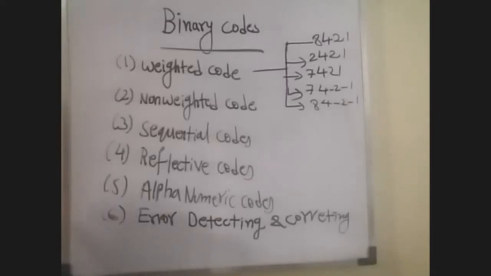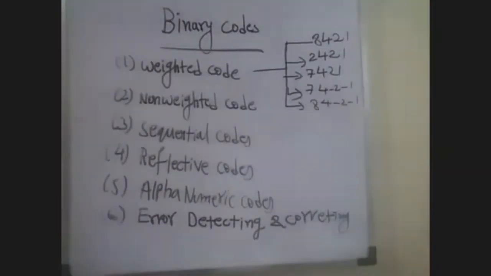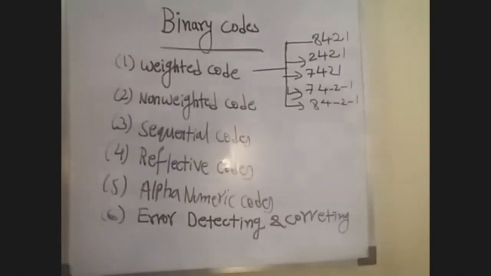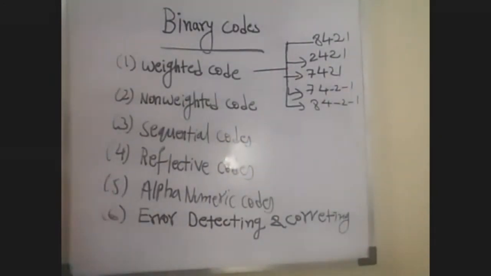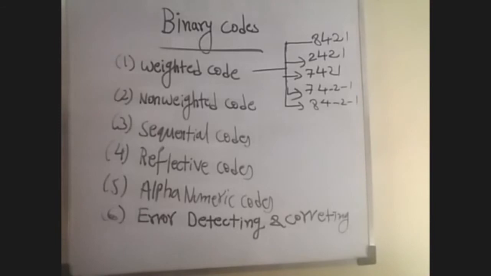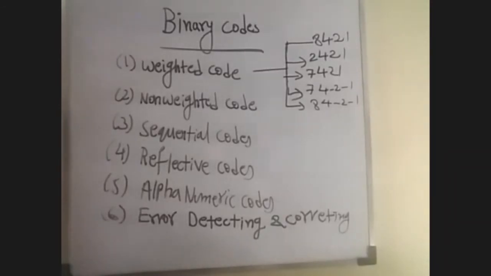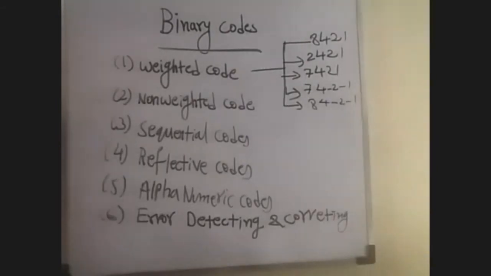The next one is non-weighted code. In non-weighted codes, the codes are not assigned any weight. Each digit position within the number is not assigned a fixed value.